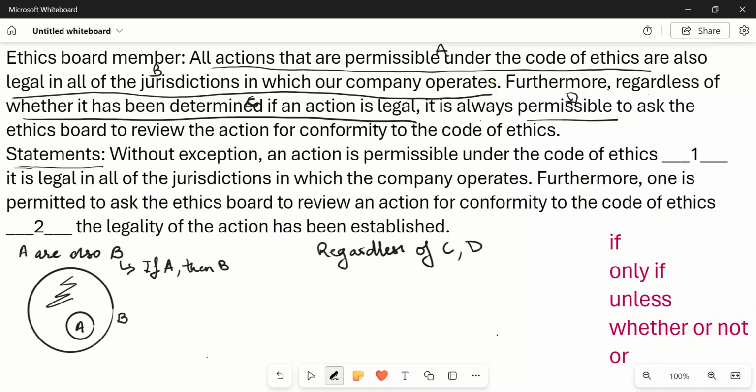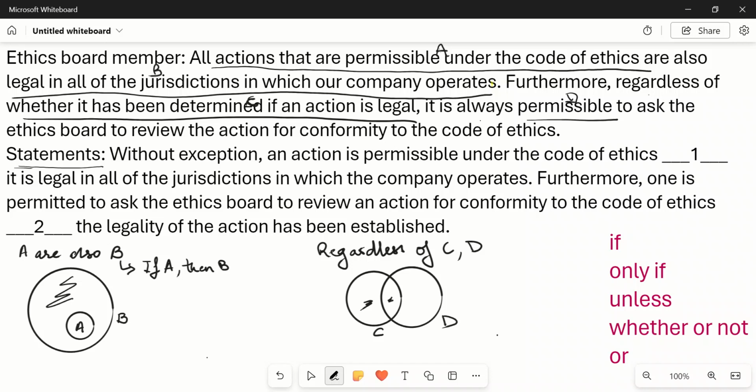So in case I put it into Venn diagram, it becomes D and C can have some overlap. So this becomes the part which is overlapped, which basically means that the action could be legal and the action may not be legal, but still D would happen. So this becomes C and this becomes D.